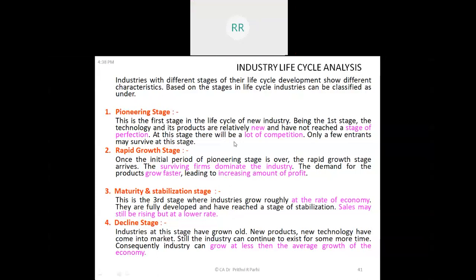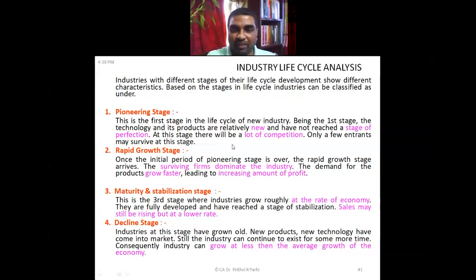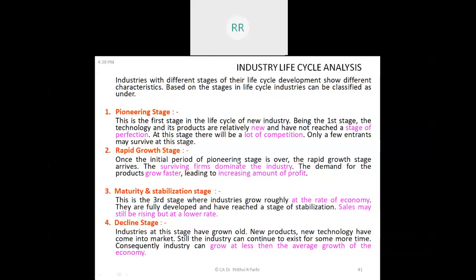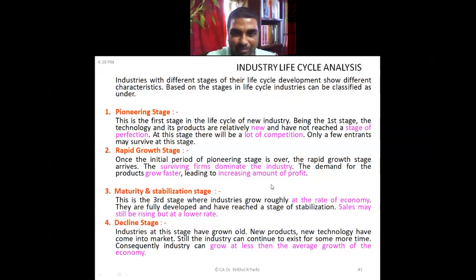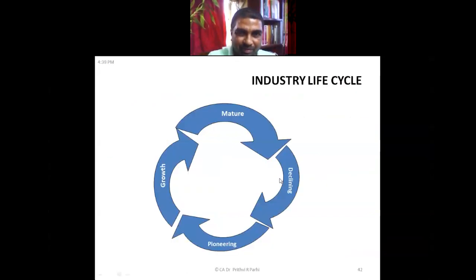Pioneering stage is okay, but risk is also more. In the pioneering stage one makes good profit, but risk is more because it's not necessary that all the firms will be successful. Few of them will be successful, few may quit. Risk is there, but profit is more. The rapid growth stage is relatively better. But rapid growth stage indicates that once this stage is over, the maturity stage is coming, meaning the rate of profit will go down. Profit will be there, but the rate of profit will definitely fall.